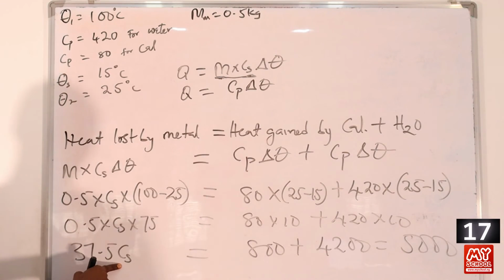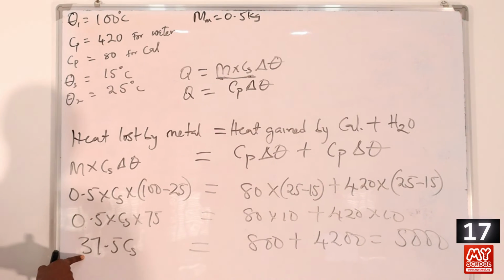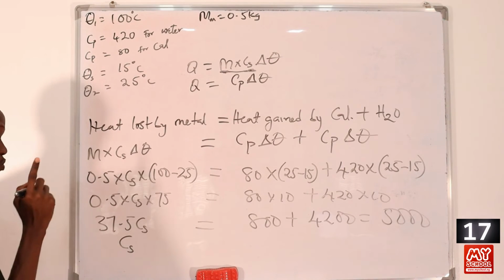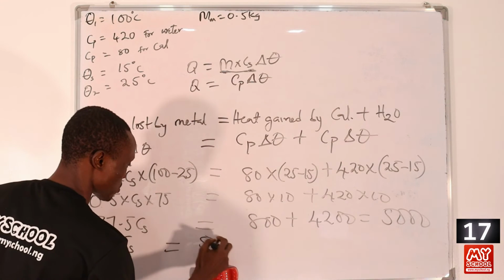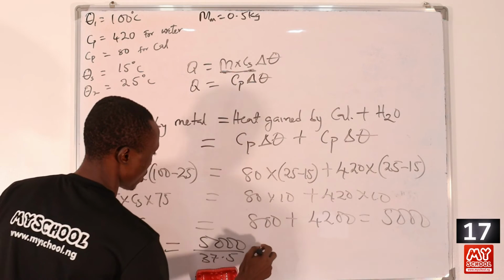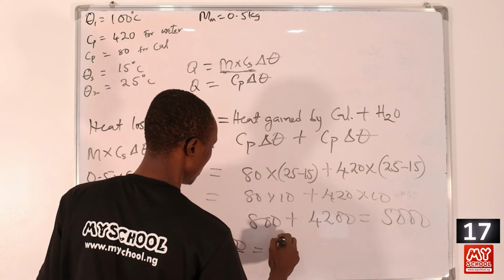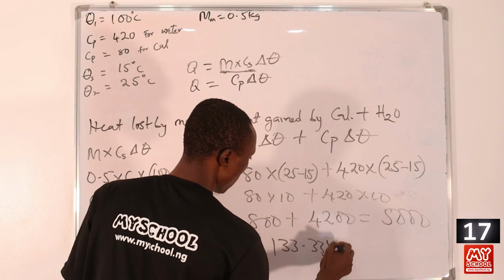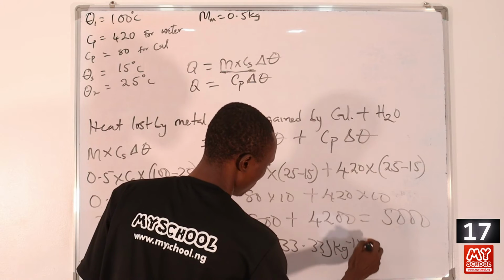Now since we are looking for Cx, we simply divide both sides by 37.5, so that Cx, which is the specific heat capacity of the metal, is equal to 5,000 divided by 37.5, and this will be equal to 133.33 continuously joule per kilogram per Kelvin, right?